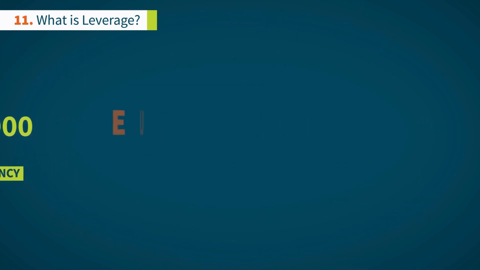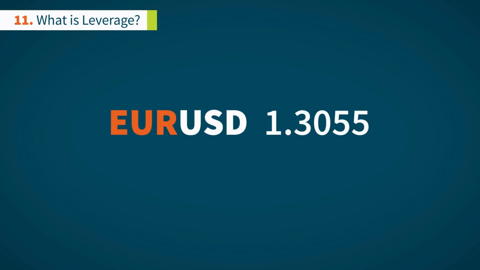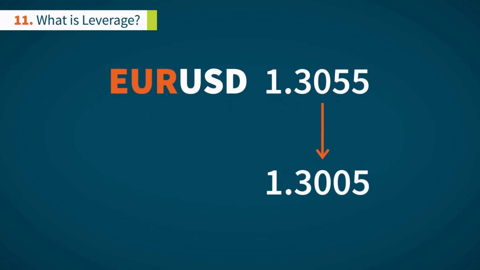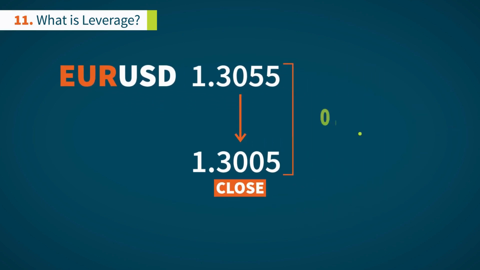Here's another example of the same trader, but with a different outcome. This time, the trader buys the euro-US dollar at 1.355 but closes his position at 1.3005 and loses almost half